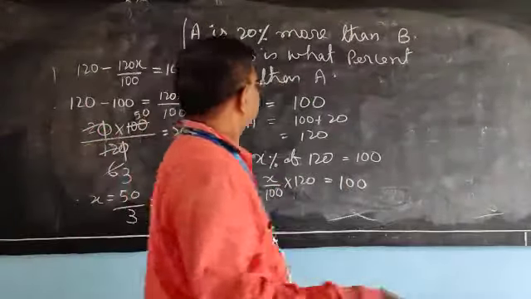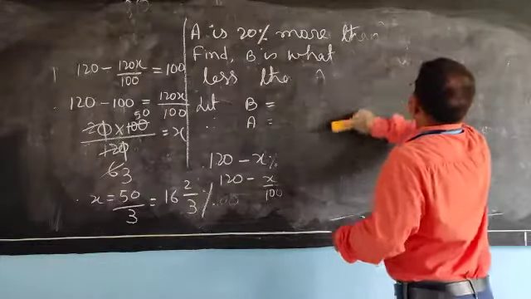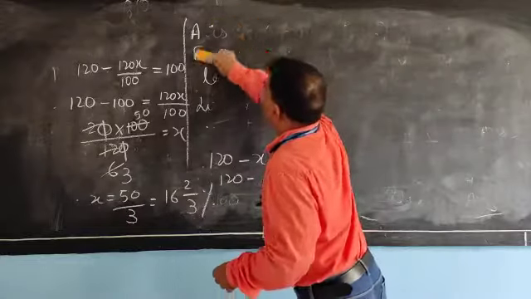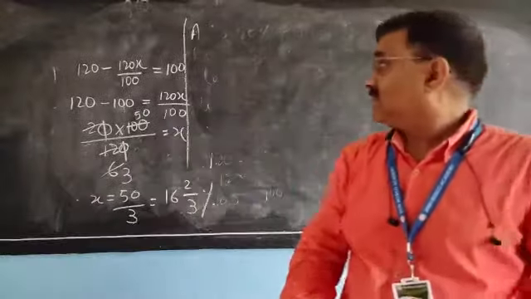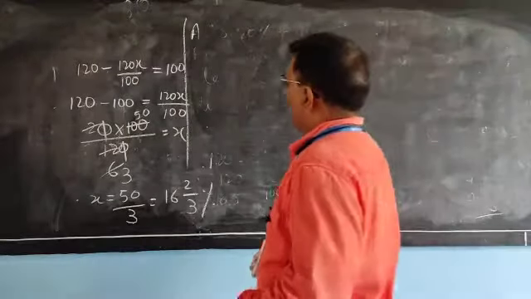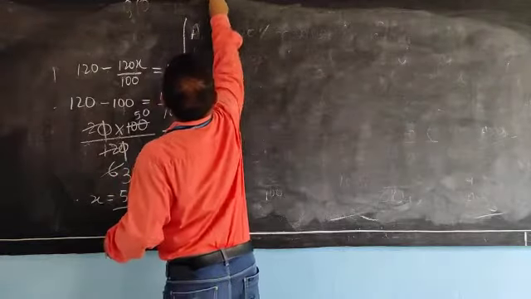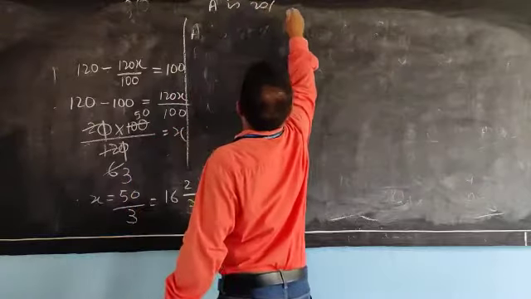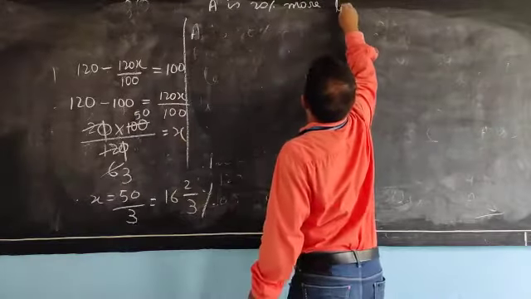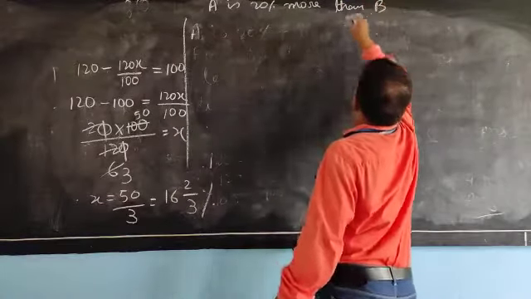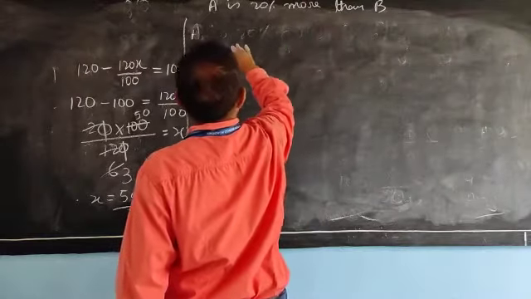See here, same question. The question is that A and B are there and A is 20% more than B. And what I have told, take B as 100.